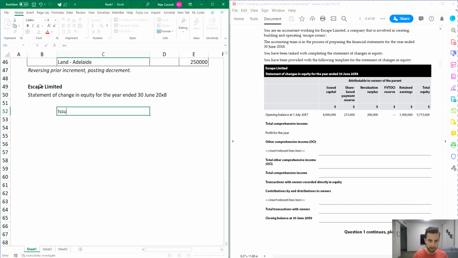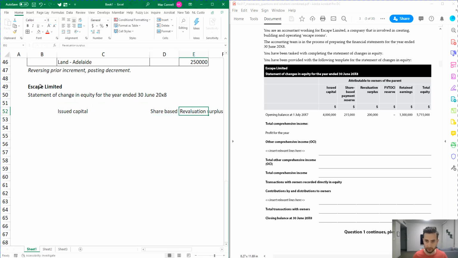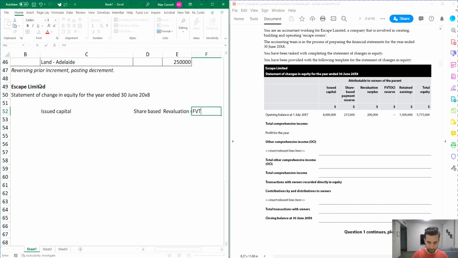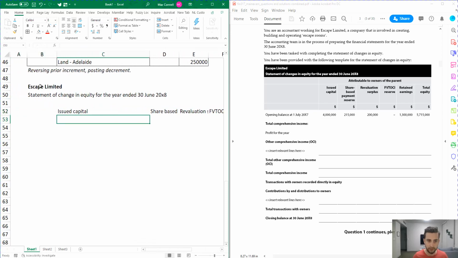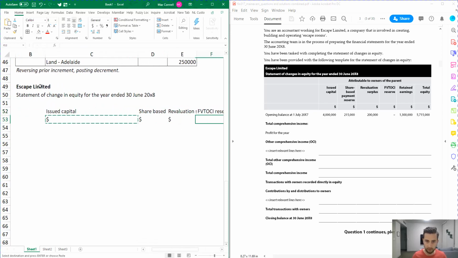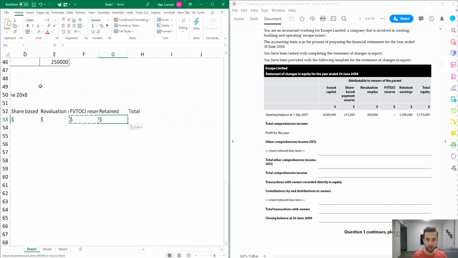Next we've got issued capital, share-based payment reserve, revaluation surplus, value through other comprehensive reserve. This is probably going to take up a fair bit of time in your exam, so maybe practice typing it out quickly, and hopefully that will save you some time when you're actually doing it in your exam. And don't forget to bring a ruler in your pencil case as well.